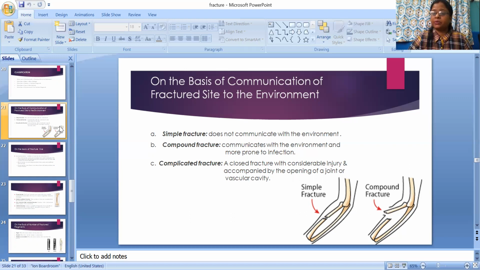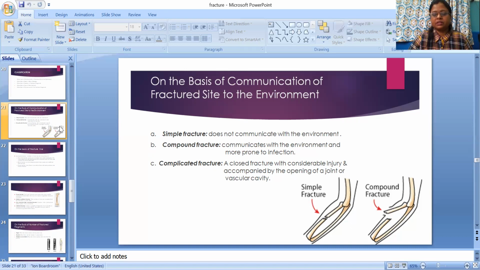Then compound fracture communicates with the environment and is more prone to infection. Obviously, if there is breakage of skin and bone outside the skin, that means bone communicates with the environment, that is compound fracture, and that fracture is more prone to infection.